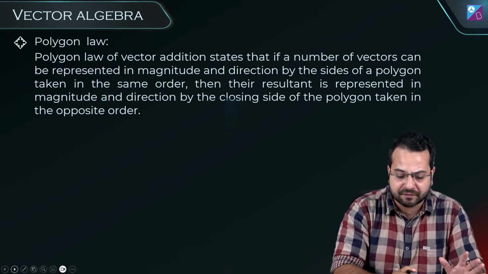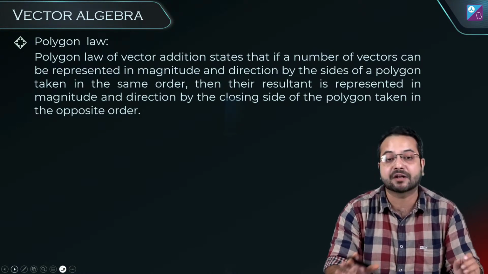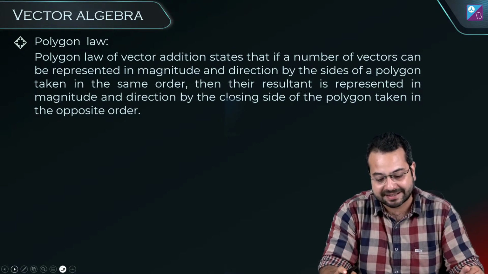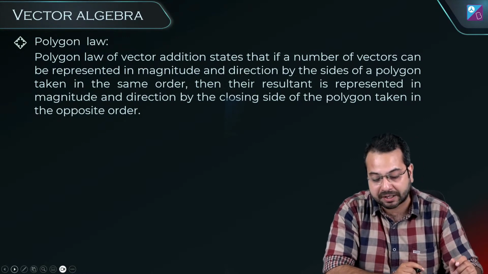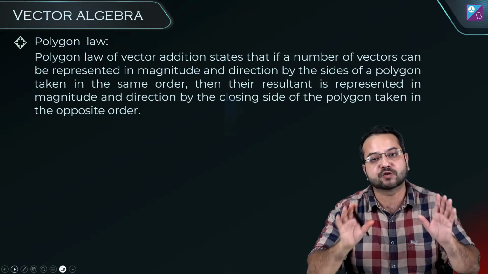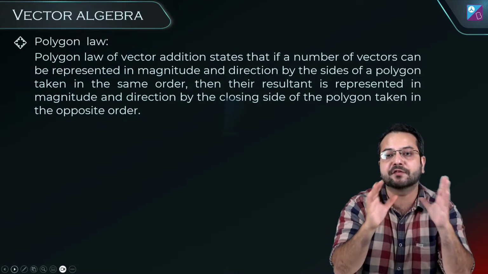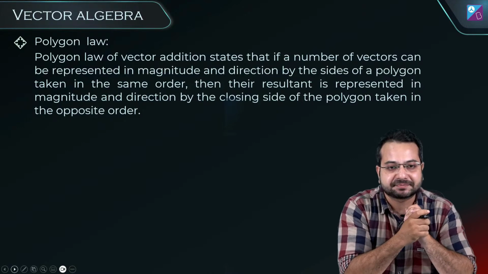The polygon law of vector addition states that if a number of vectors can be represented in magnitude and direction by the sides of a polygon taken in the same order, then the resultant is represented in magnitude and direction by the closing side of the polygon taken in the opposite order. How many of you understood this statement? This long tedious statement. How many of you guys understood this statement? Can you explain? Can someone explain?